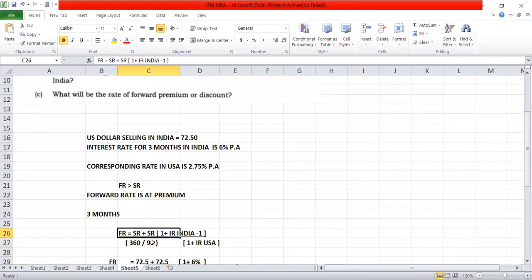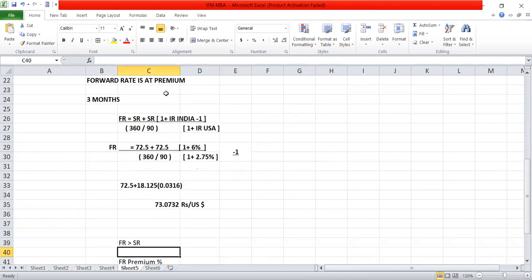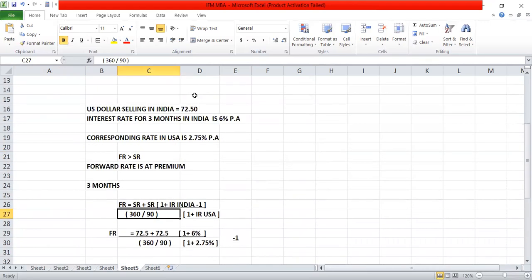We have to calculate for 3 months. What is the expected 3-month forward rate of the United States dollar? The formula for forward rate is very important in this case, because we are checking the difference in interest rates of both countries: 6% per annum in India, 2.75% in USA.